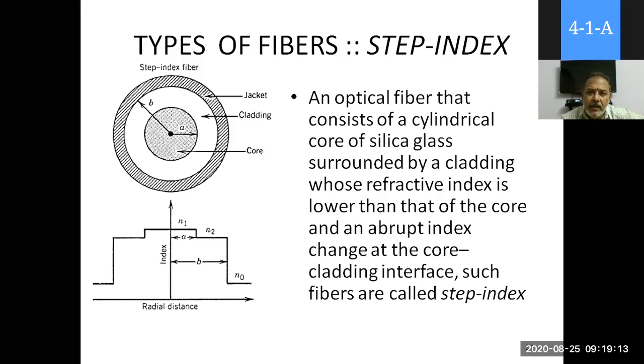As we discussed in the previous class, in the structure of optical fiber, there is a core, above that there is a cladding, and after that there is a shield. Here the core is made up of plastic or fiber, and the cladding is made of another material, maybe one sort of plastic.